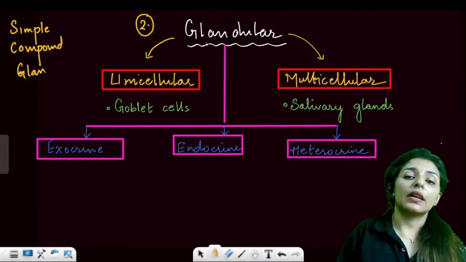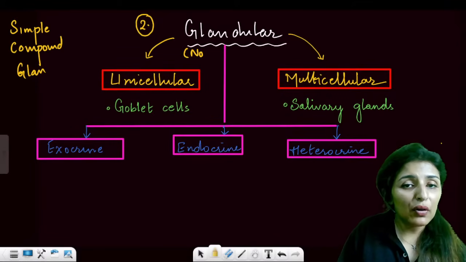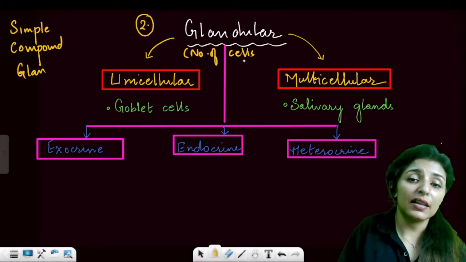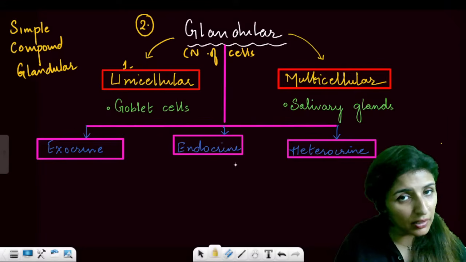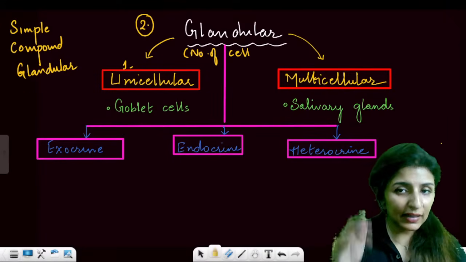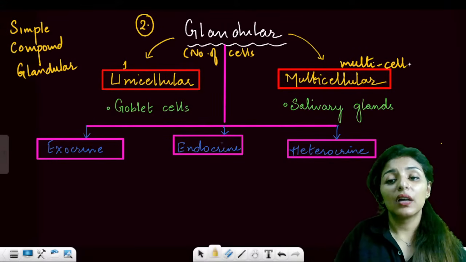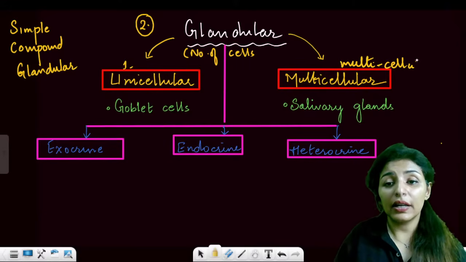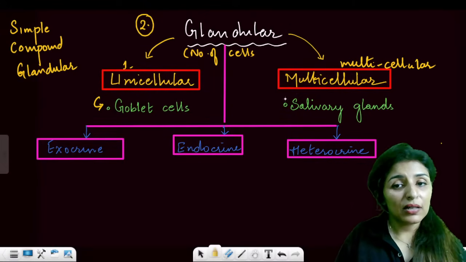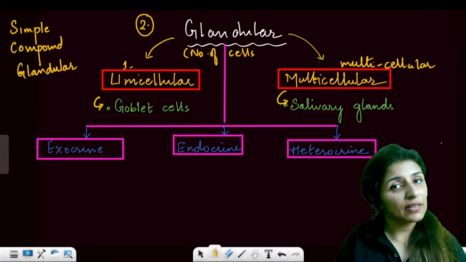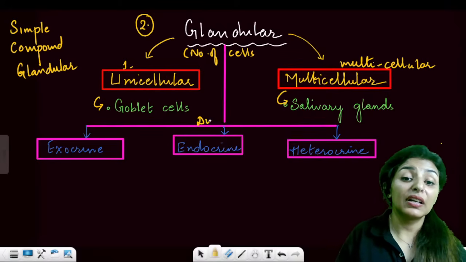Are these points clear? Now, glandular epithelium can be divided into 2 types on the basis of number of cells. If it is made up of one cell, we'll call it a unicellular gland. And if it is made up of multiple cells, we'll call it a multicellular gland. Now the examples are important. Unicellular gland is the goblet cell, and for multicellular we have salivary glands.